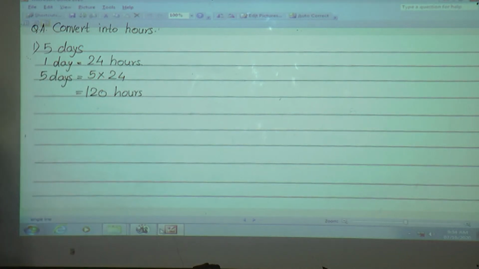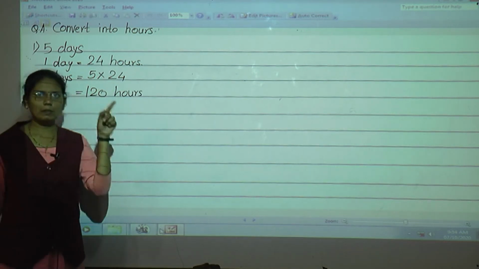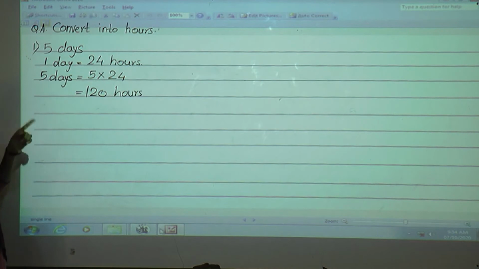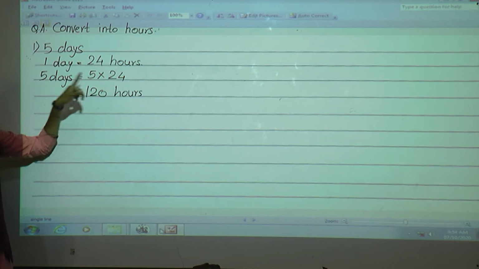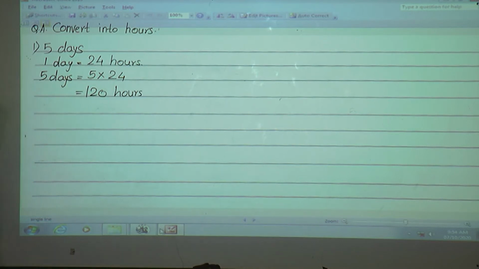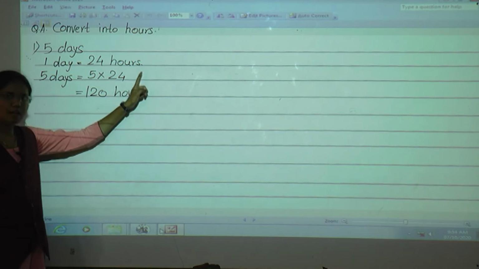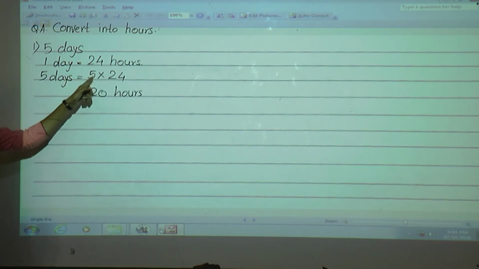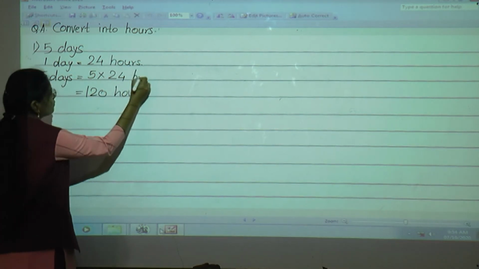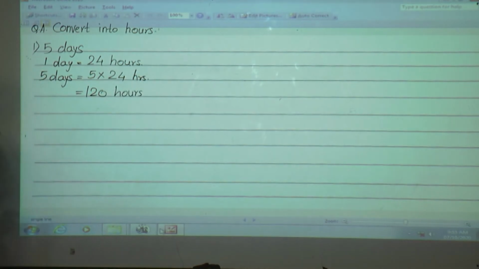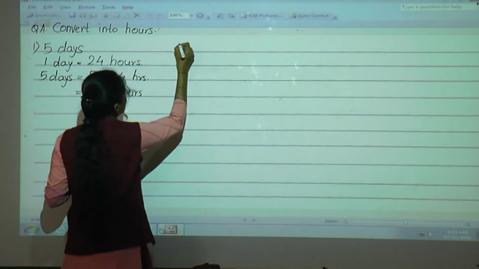Yes, see, to convert days into hours, what we have to do? We have to multiply it by 24. Okay, if we want to convert days into hours, then we have to multiply it by 24. So here 1 day is equal to 24 hours. So 5 days is equal to 5 into 24 hours. After multiplication we will get the answer, that is 120 hours. 5 days is equal to what? 120 hours.